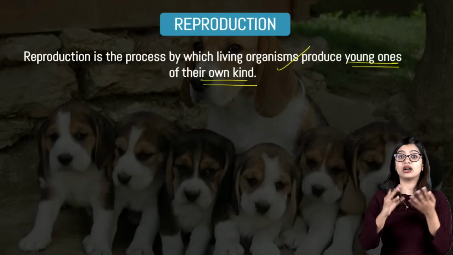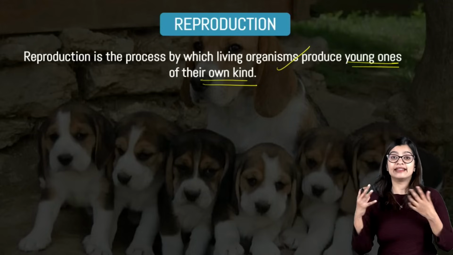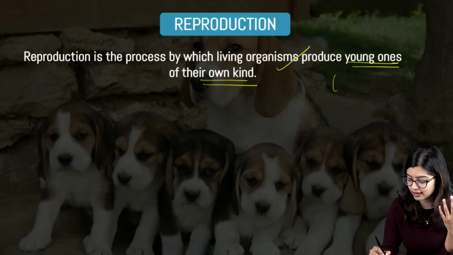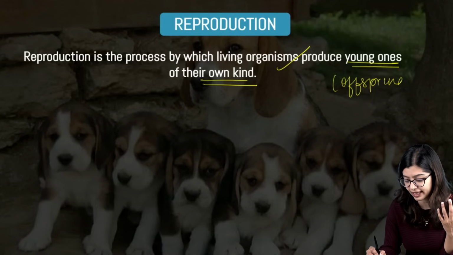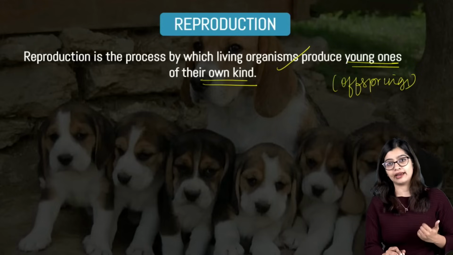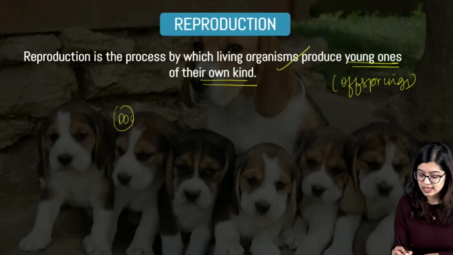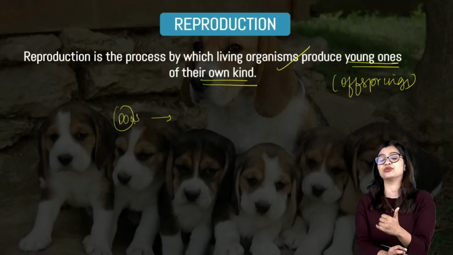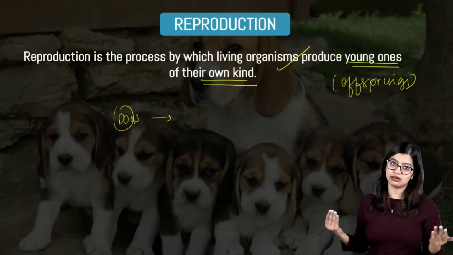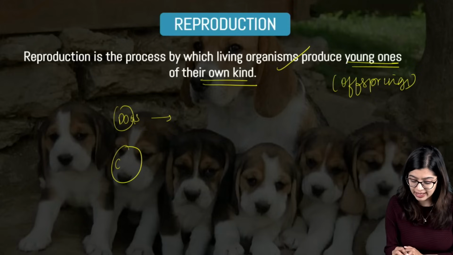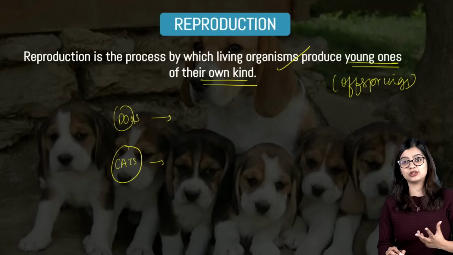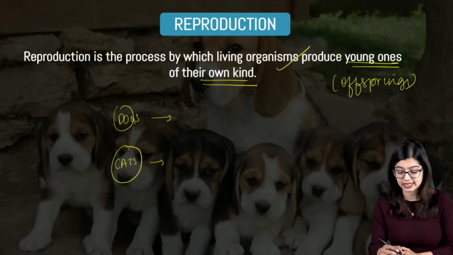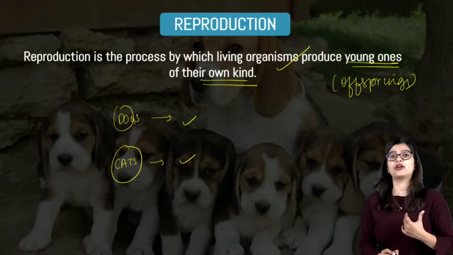That means that we have adult living organisms that have the ability to give rise to young ones or young babies, or another word that we will use is offsprings of their own kind, which means that if we have dogs, they will give rise to puppies or younger dogs, which will eventually grow into a new organism or an adult dog, right? Similarly, if we have cats, they will give rise to kittens, which will eventually grow and become adult cats. So in all these cases, we see that they are producing young ones of their own kind.